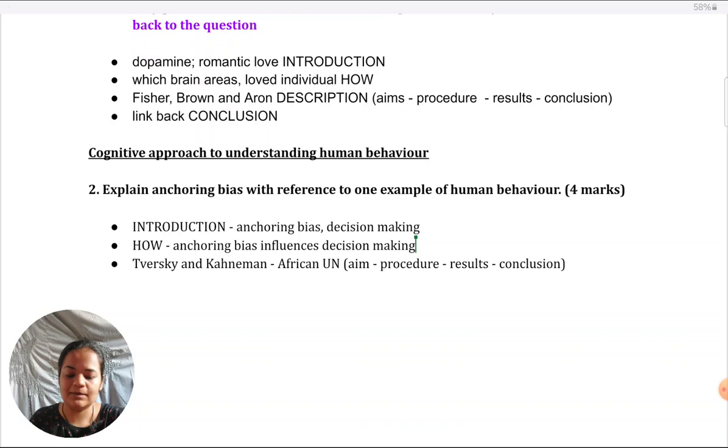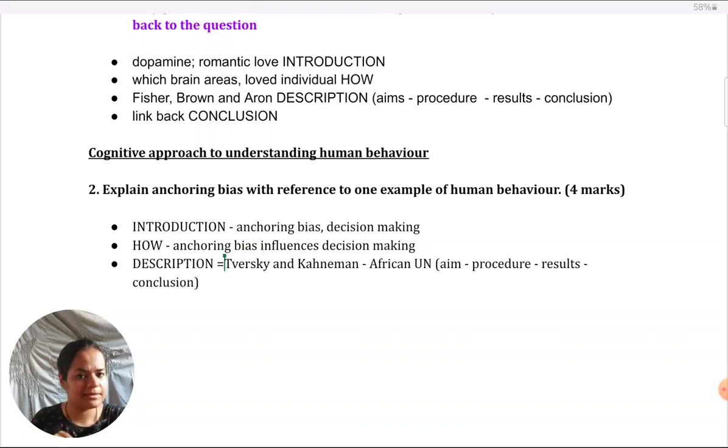Alternatively, if you're giving a real life example, you're not getting into a study, so you're just showing how in a supermarket, for example, consumers would decide what to buy based on anchors around pricing of other products or something like that. So your paragraph could be about that instead of a study like Tversky and Kahneman.